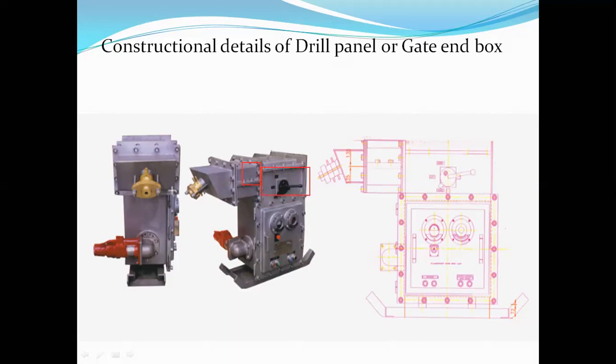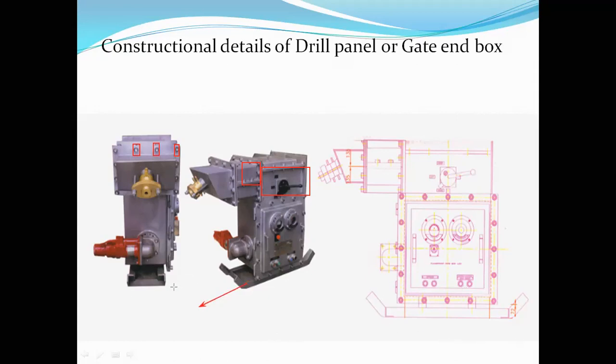This is the other section of it, the side view. It consists of a number of flanges. These are all called shrouding bolts, which are shrouded. This is skid mounted because it can be dragged on the floor.